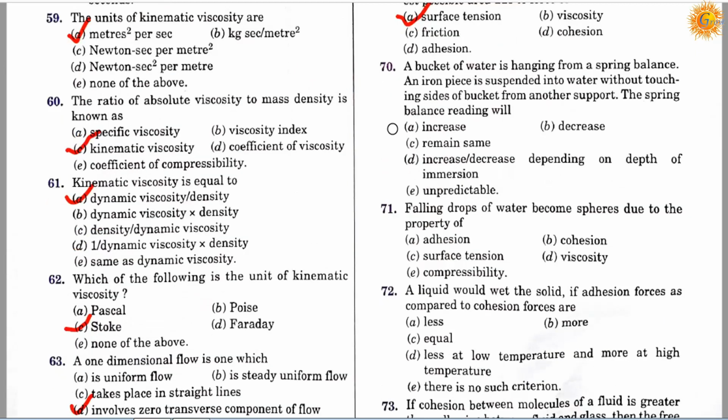Question number 70. A bucket of water is hanging from a spring balance. An iron piece is suspended into water without touching sides of bucket from another support. The spring balance reading will, option A, increase; option B, decrease; option C, remain same; option D, increase or decrease depending on depth of immersion; and option E, unpredictable. Correct answer is C, remain the same.